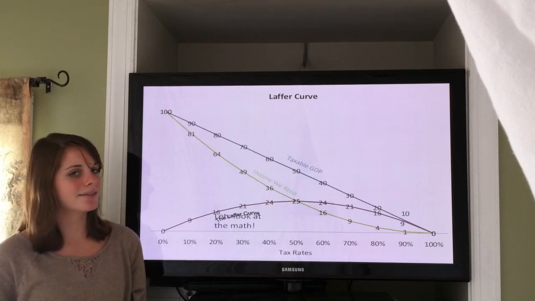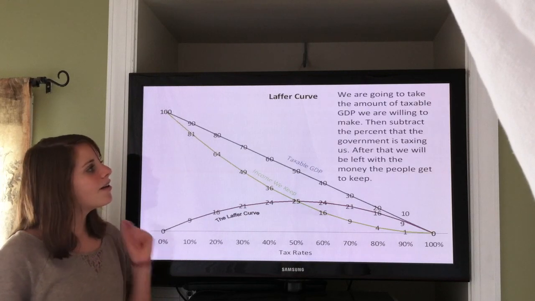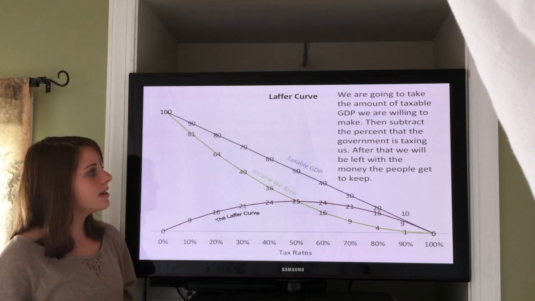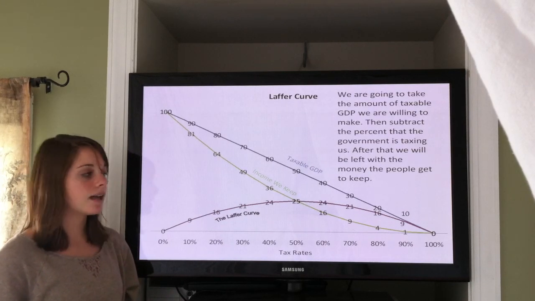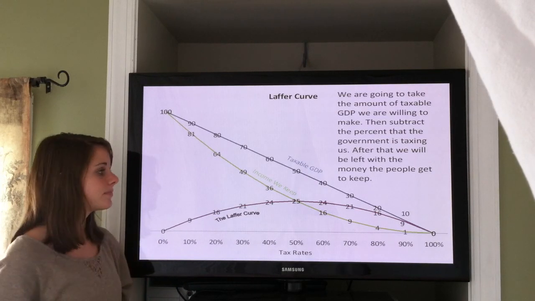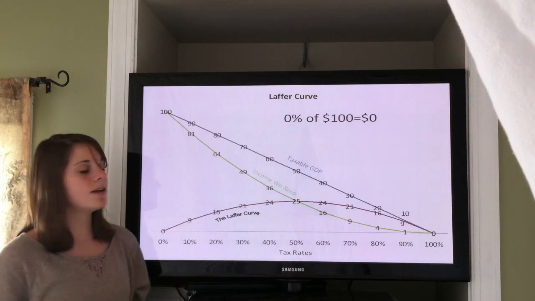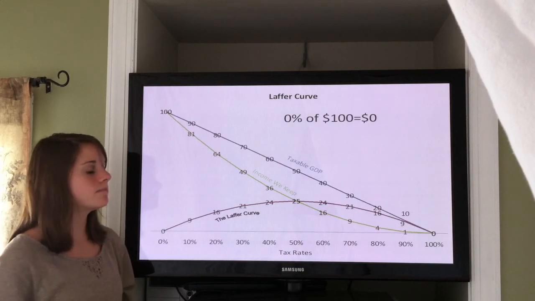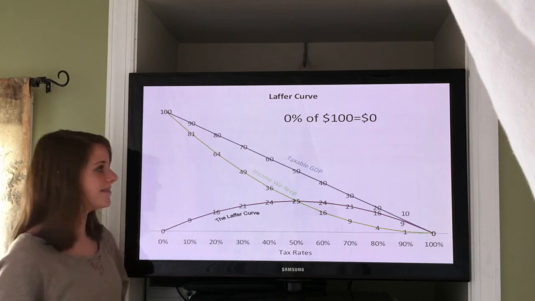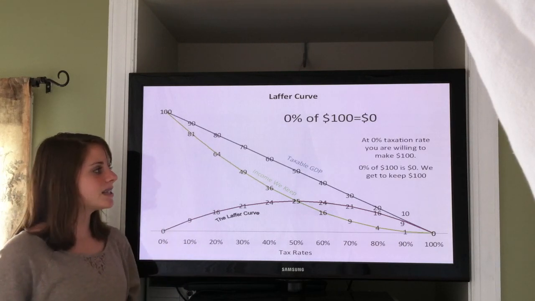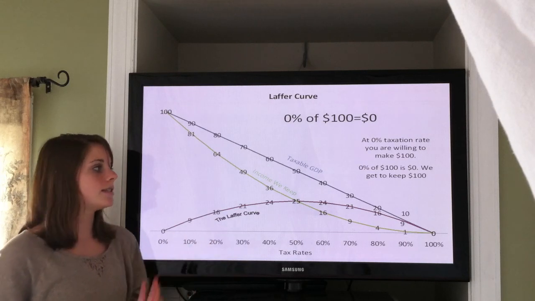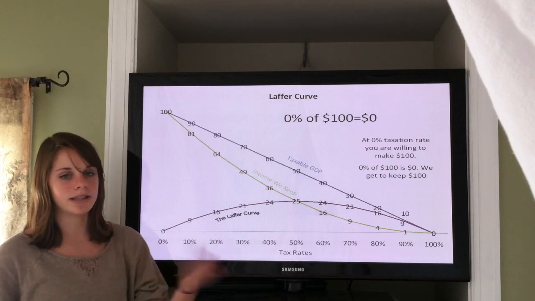Let's look at the math. We are going to take the amount of taxable GDP we are willing to make, then subtract the percent that the government is taxing us. After that, we will be left with the money the people get to keep. So 0% of $100 is $0. At a 0% taxation rate, you're willing to make $100. We get to keep $100 and the government gets none.